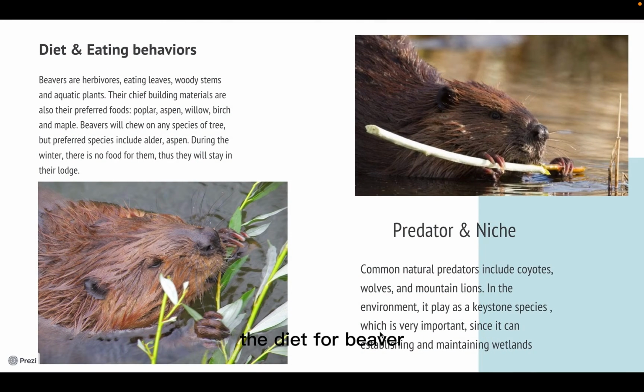Now, the diet of the beaver. Surprisingly, beavers are herbivores, which means they eat leaves, woody stems, and aquatic plants, and they will chew on any species of tree in order to get their food. During the winter, there is no food for them, so they stay in their lodge. Wolves and mountain lions are their predators, and in the environment, the beaver plays the role of a keystone species, which means that it is very important to the environment, since it can establish and maintain wetlands.